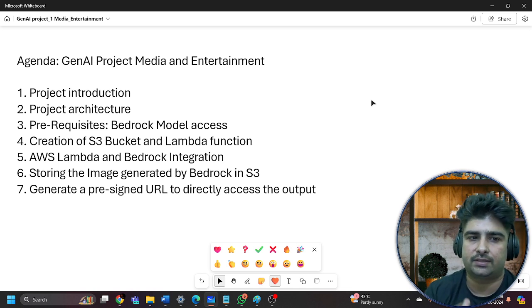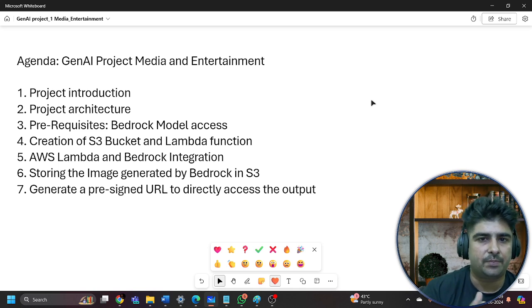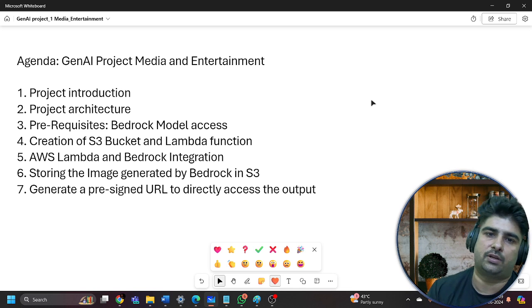First, let's discuss the agenda of this project. The project is related to the media and entertainment industry. It will be a generative AI project with a media and entertainment use case. We will start with the project introduction: what steps we are going to follow, what AWS services we are going to use, and how this entire project is going to happen.